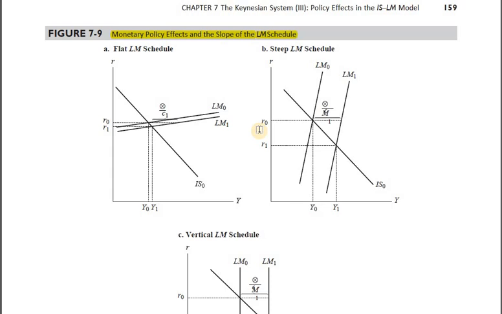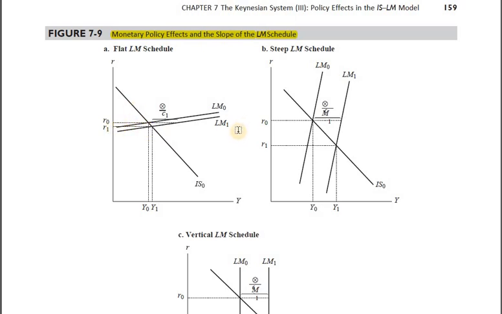So interest has to come down to a considerable level from R0 till R1, then and only then will speculative balance increase, because it's not very responsive to changes in the rate of interest. If interest rate is to fall all the way down from R0 to R1, it's going to give a boost to the investment demand in the economy, and that's how income is going to go up from Y0 to Y1, which is not the case in case number 1, because here we are drawing a flatter LM curve.